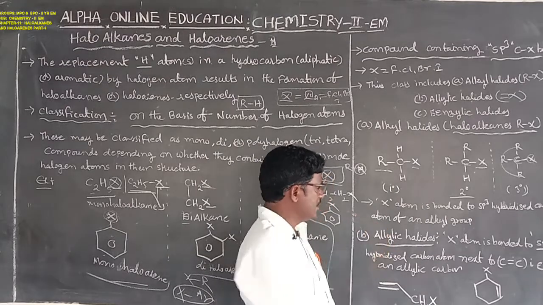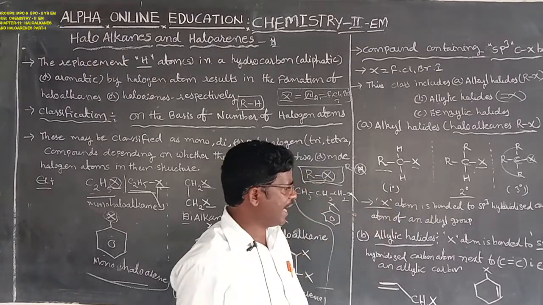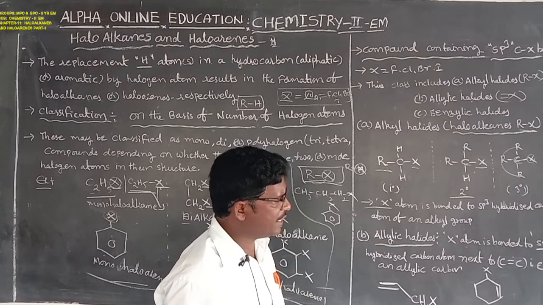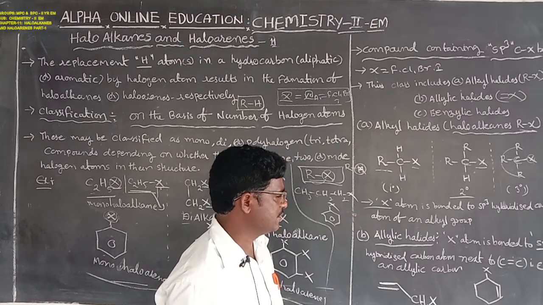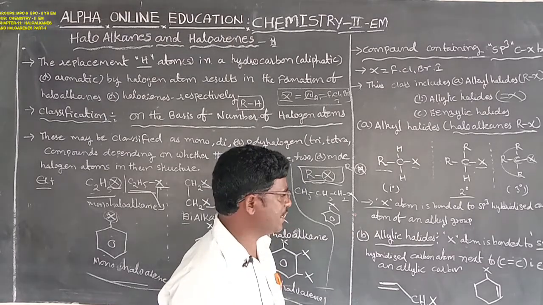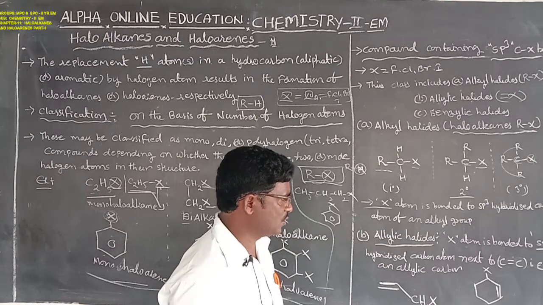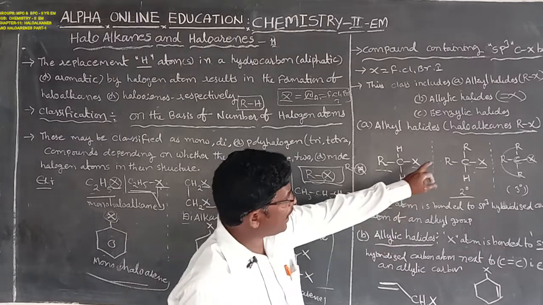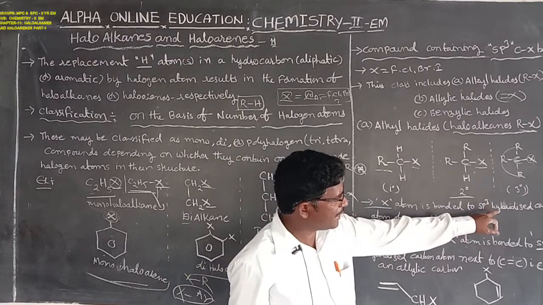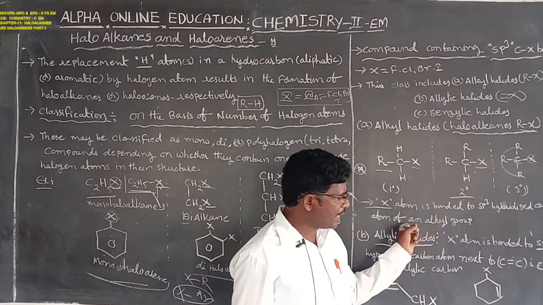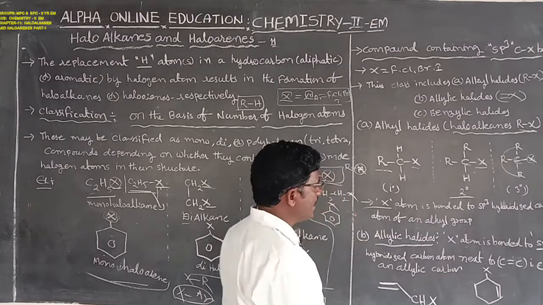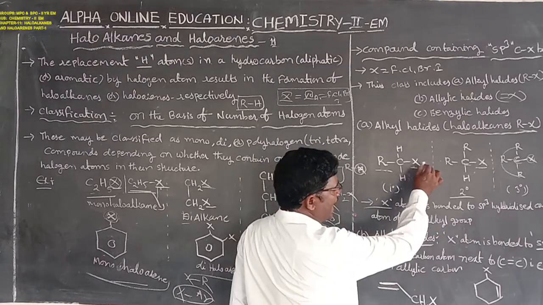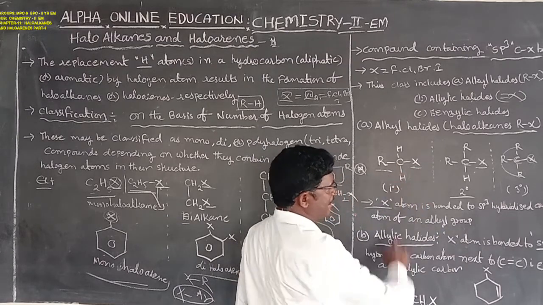Next, X is also known as a halogen atom bonded to an sp3 hybridized carbon atom of the alkyl group. For example, here the halogen atom X is bonded with the sp3 hybridized carbon.